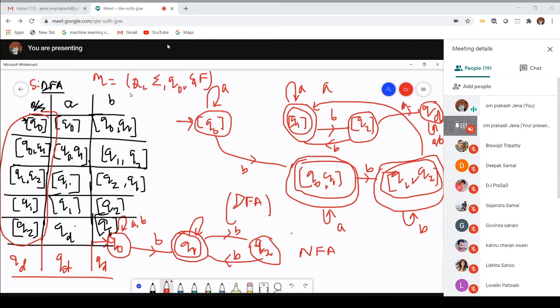Now you can check how many states are there: 1, 2, 3, 4, 5, 6 states. What are the input symbols? Either A or B. Which one is the initial state? Q0 is the initial state. Delta is defined over here; this table is called the transition table. Which one is the final state? Q1 is the final state. Q0Q1 is a final state. Also, Q1Q2 is a final state. So you can easily construct a finite automaton for the given regular expression.